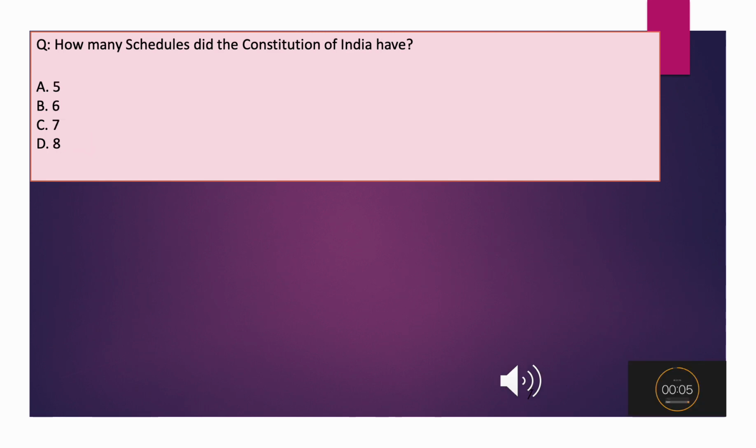How many schedules did the Constitution of India have? A. 5. B. 6. C. 7. D. 8.